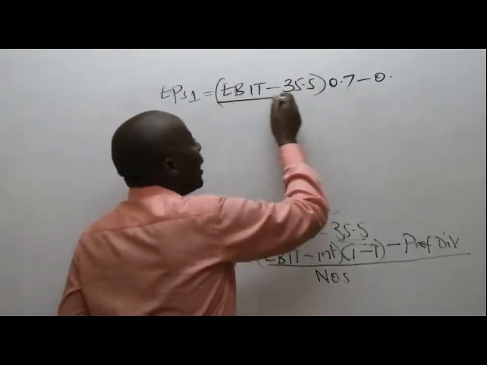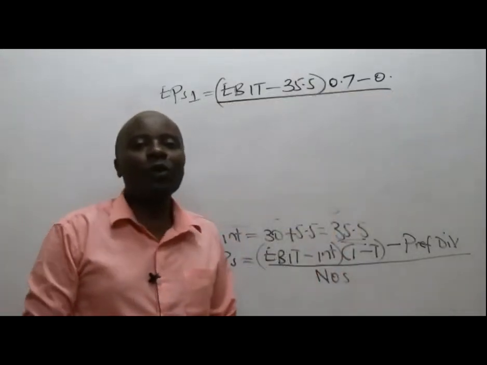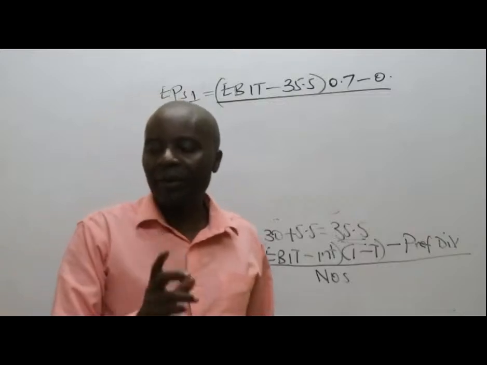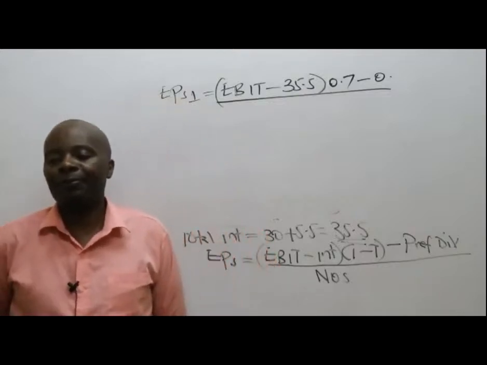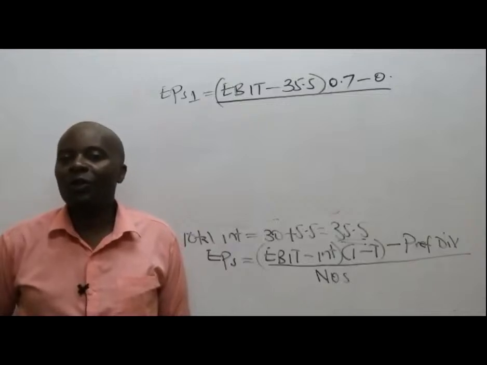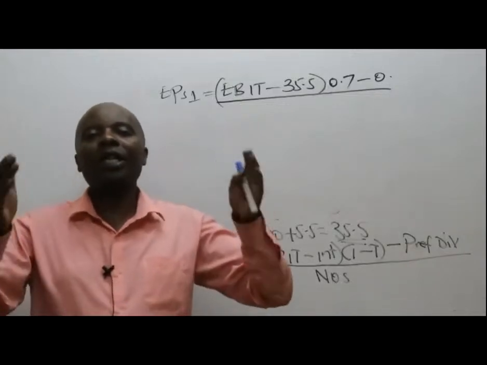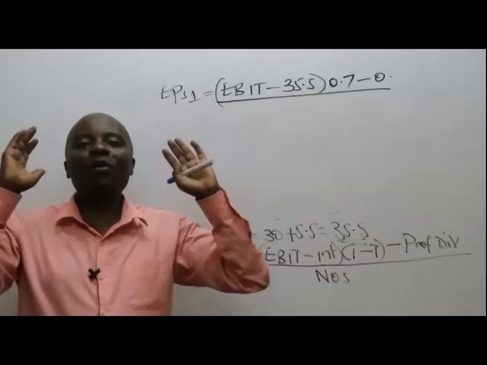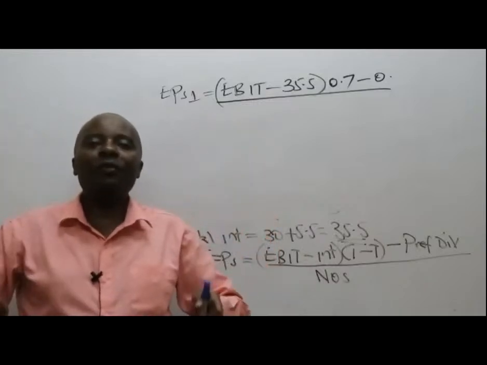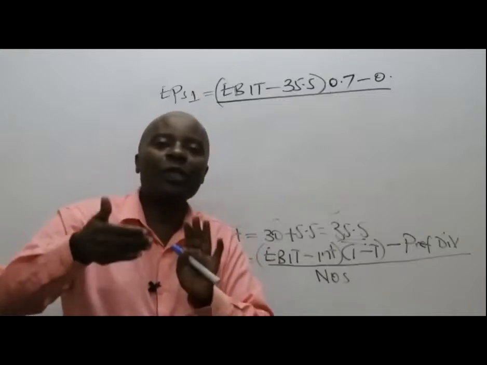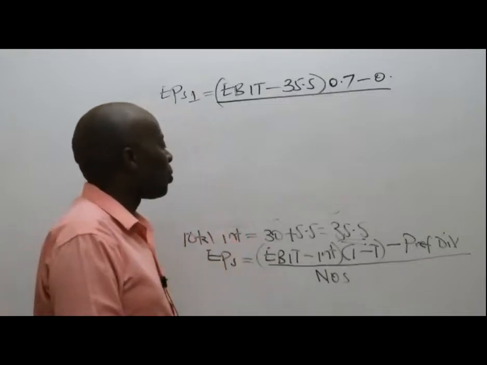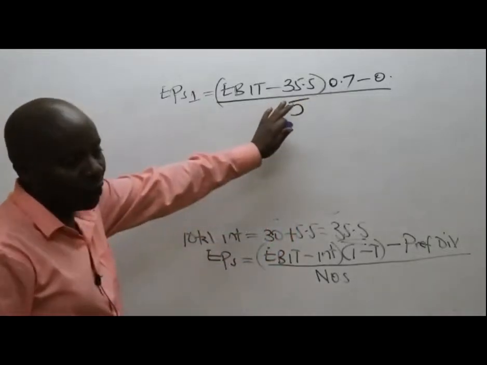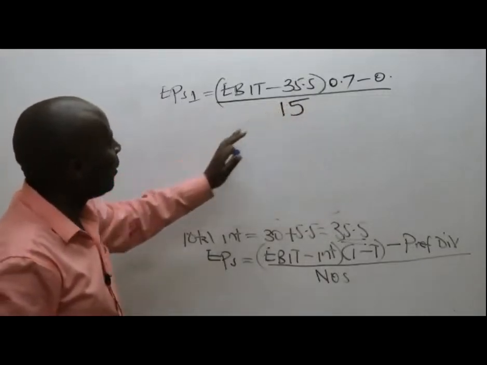How about number of ordinary shares if we go the option 1 way? Remember, if it's option number 1, we shall get stuck with the old number of shares, the ones we calculated up there. So our number of ordinary shares will not change. Basically, we are going to take debt for the entire 50 million. So the number of ordinary shares will remain at 15. I don't want to deal with millions. Meaning that